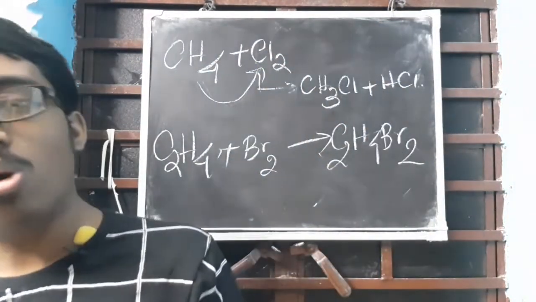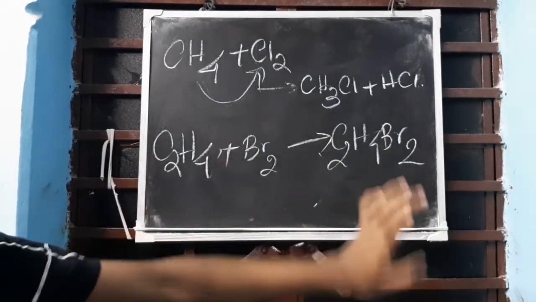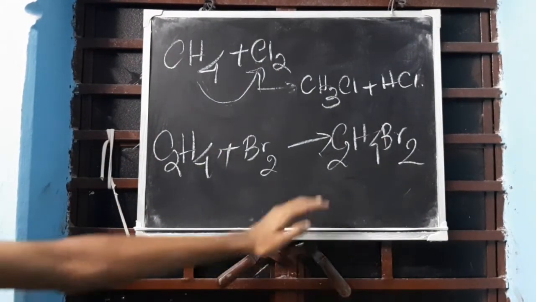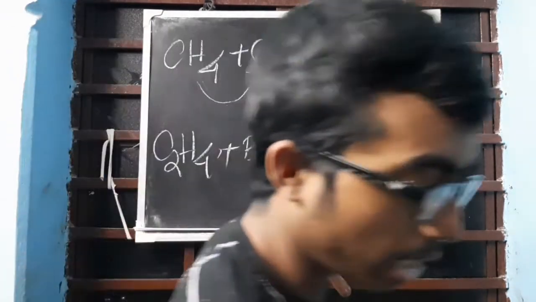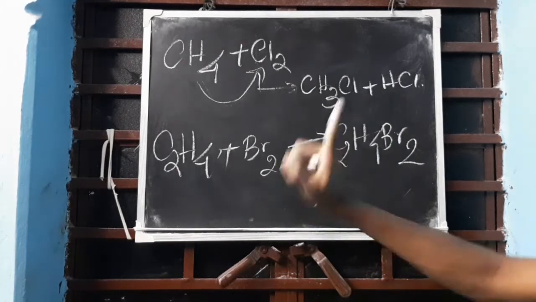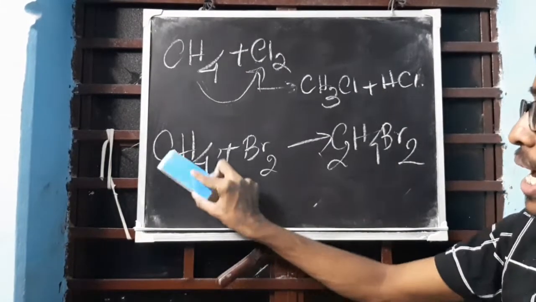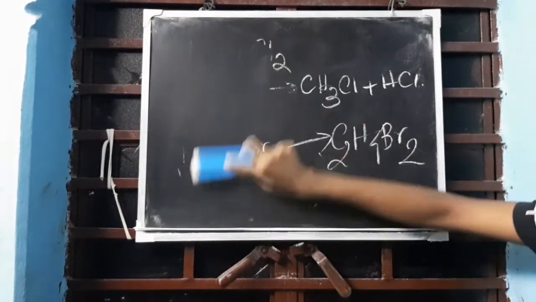Addition reaction. More added. My tummy is more filled. So it will add up this with this. Clear? This is C2H4Br2. Understood? So this is one of the vital points of difference between unsaturated and saturated compounds. Okay, next we are coming to alkene group. Alkene.